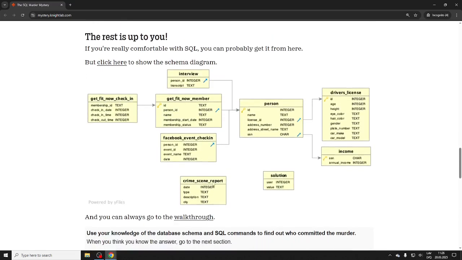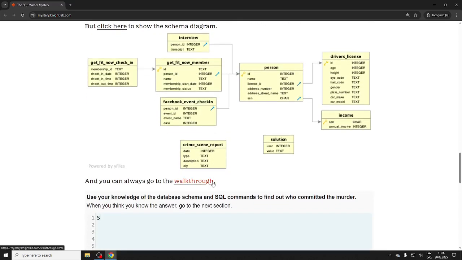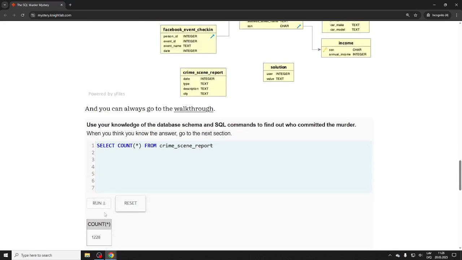So let's see if we can run it from here. So select, let's do this from interview, or what was it, crime scene. Select all from crime scene report. Let's do a count to see how many there actually are, because I have no idea. Let's see if this runs. Oh, there are 1,200 interview crime scene reports.